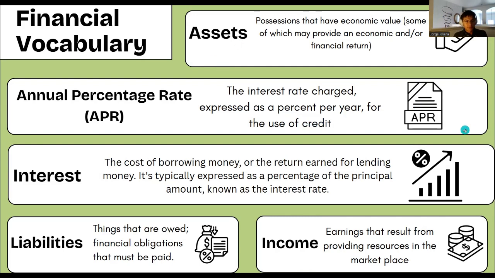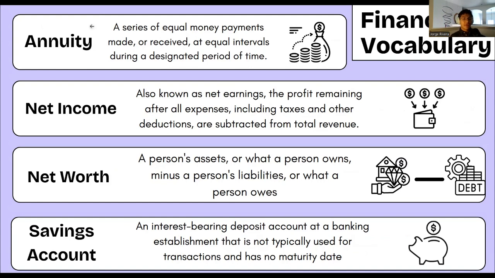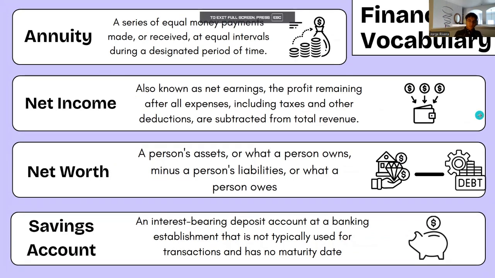All right. So annuity. Annuity is a series of equal money payments made or received at equal intervals during a designated period of time.